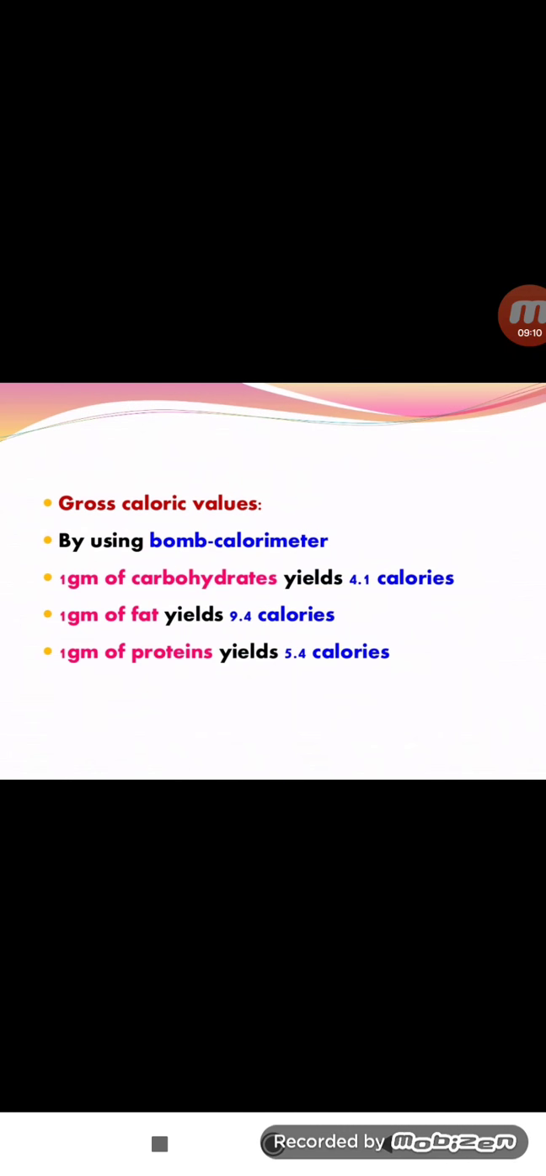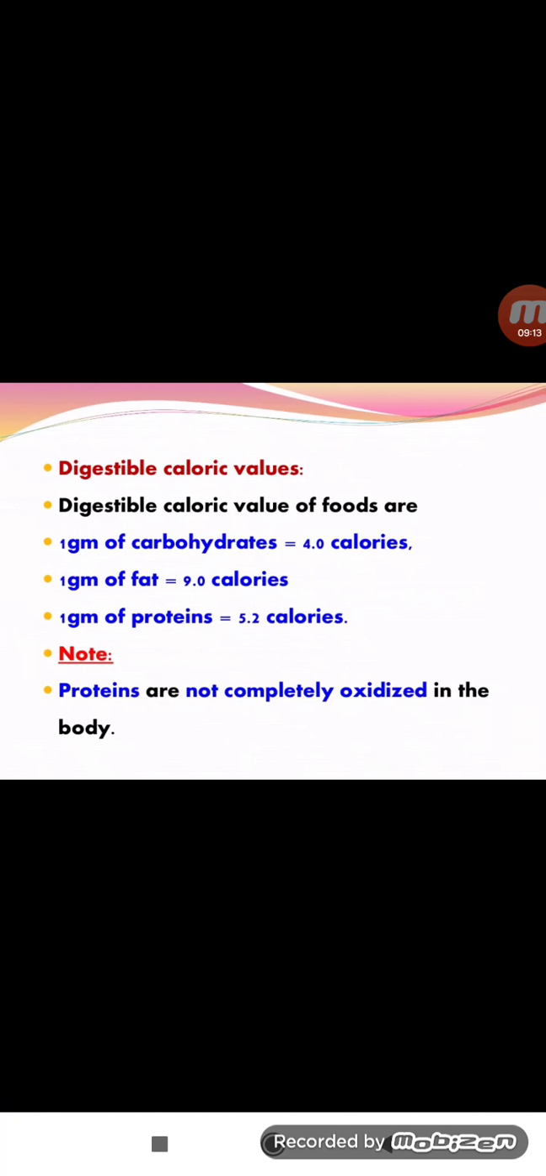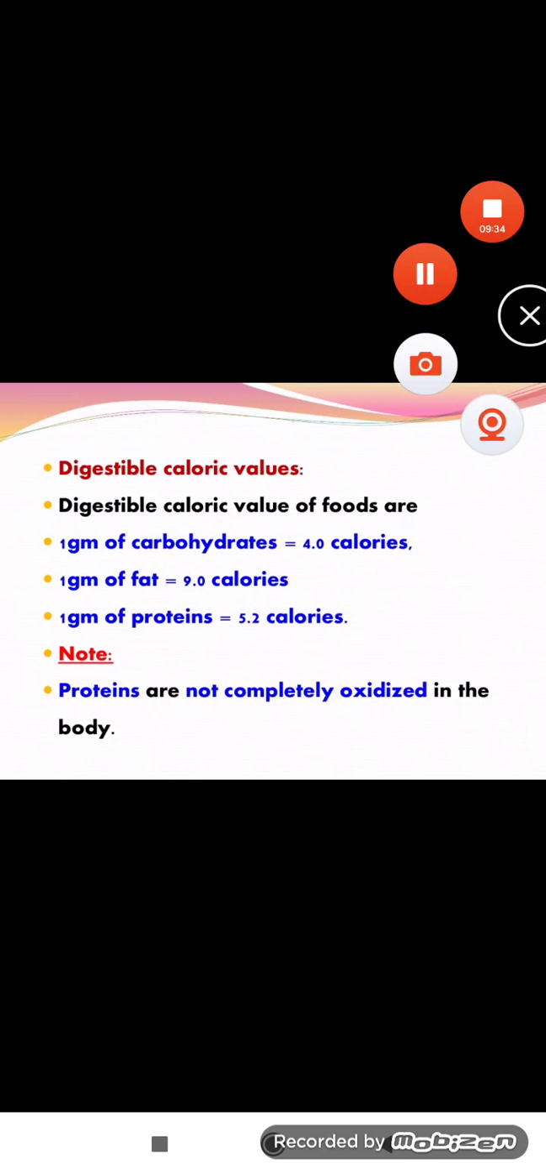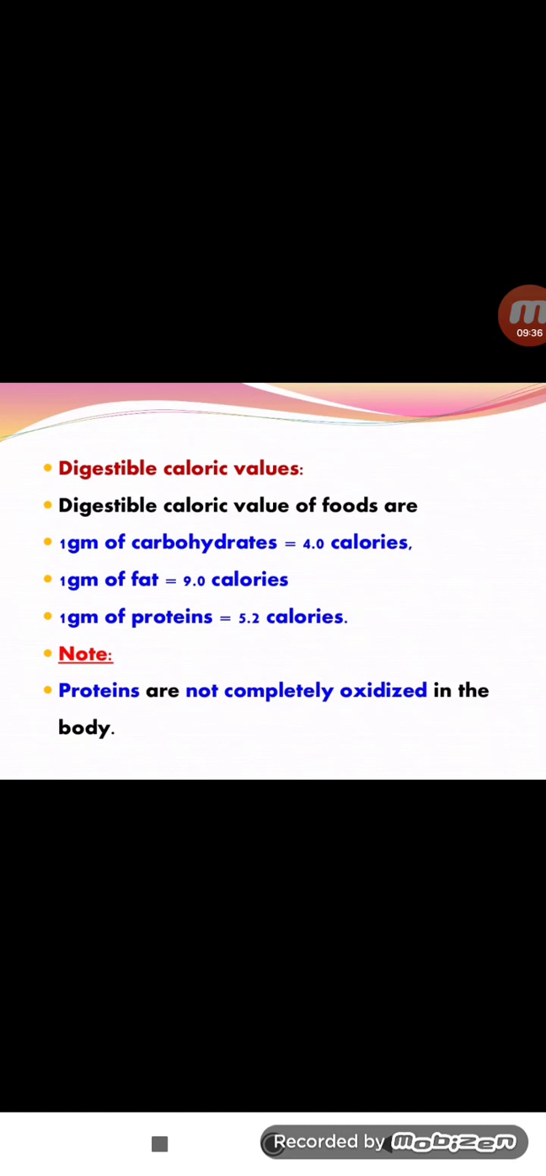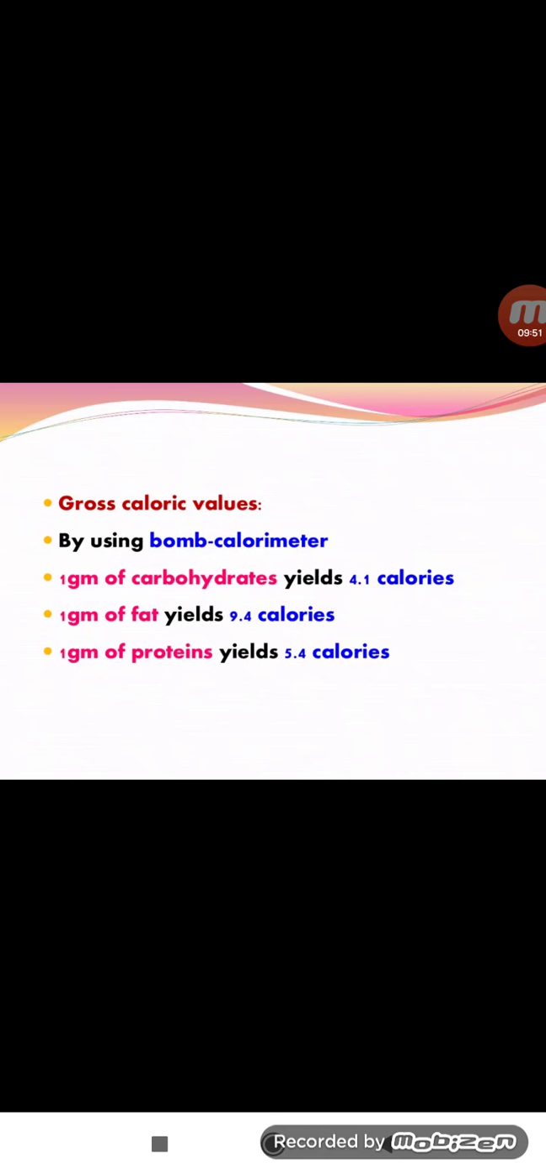These are the gross caloric values, and the next are the digestible caloric values. 1 gram of carbohydrate is equal to 4.0, but the digestible calories are different from the gross values. 1 gram of fat is 9.0 calories, and 1 gram of protein is 5.2 calories of energy. Note that proteins are not completely oxidized in the body. That is the main point. So these are the digestible caloric values and gross caloric values.